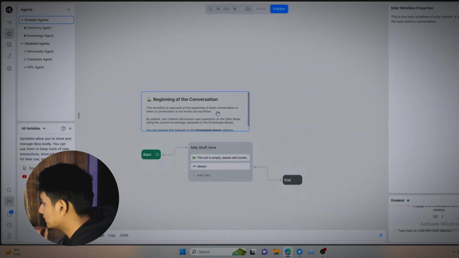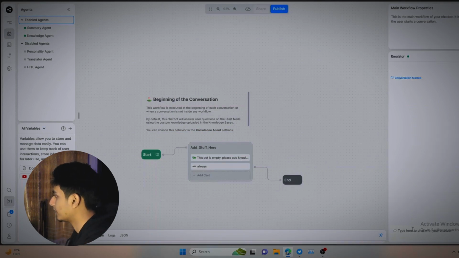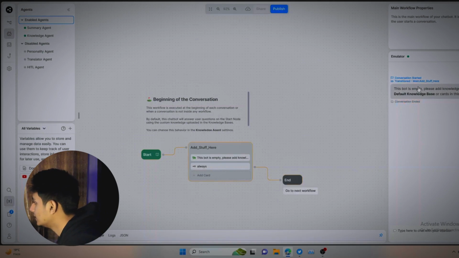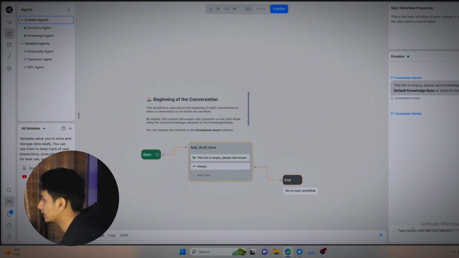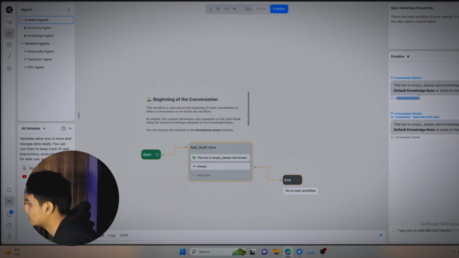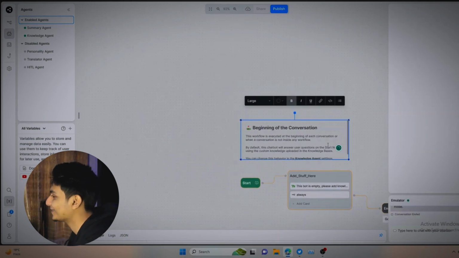This is the chatbot that they give you at the beginning. If you just go here and say something, the conversation started. The bot says, this bot is empty, please add knowledge in the default knowledge base or card in the nodes, right? So it doesn't work, and you can see the conversation ended. This is what it does. It does absolutely nothing, right? So okay, how do I delete this?